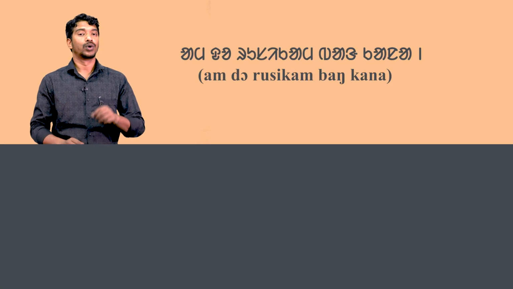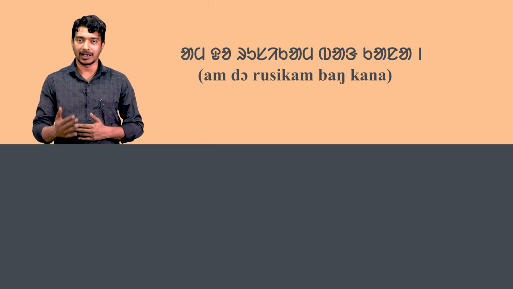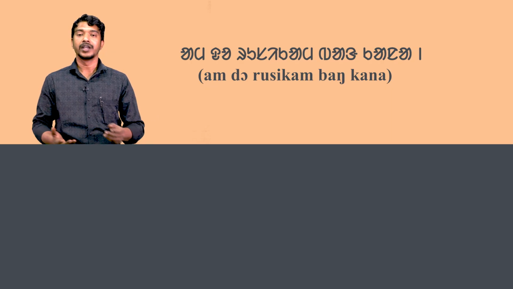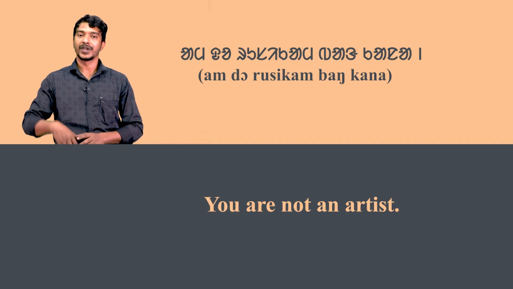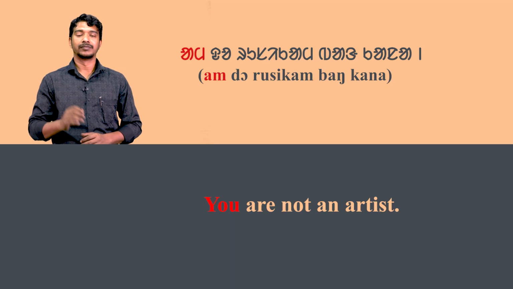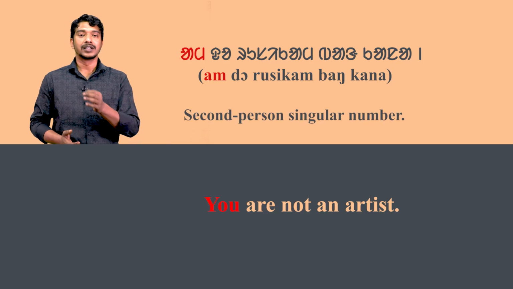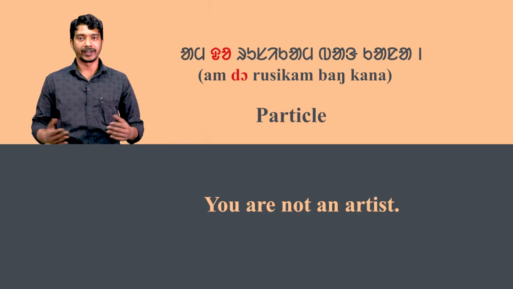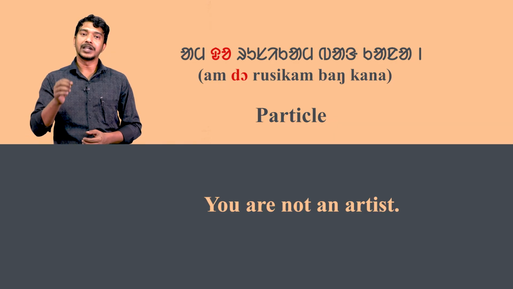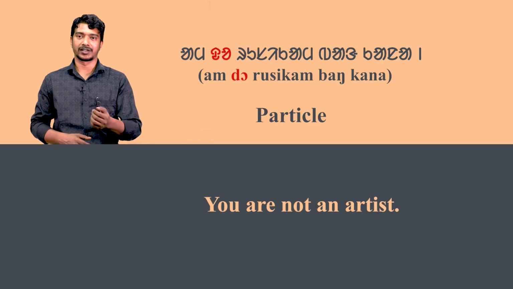In the first sentence, am do rusikam bang kana means you are not an artist. Here, am means you, second person singular number. Do is a particle and it defines the subject.